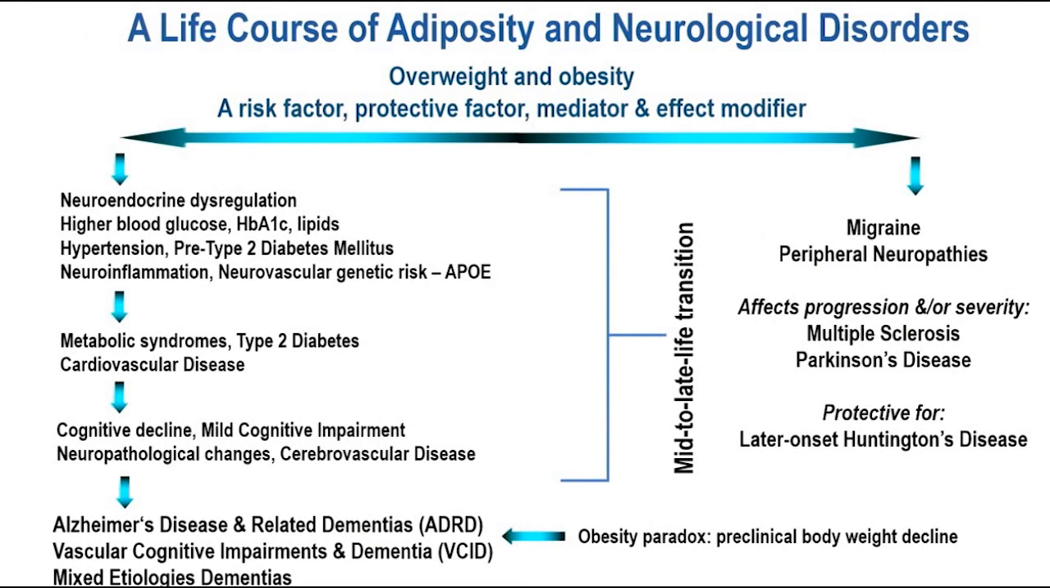So in summary, I would also like to mention that overweight and obesity are not only associated with risk for later onset cognitive disorders, but are also associated with other neurological outcomes. Obesity has been shown to be a risk factor for migraine and for peripheral neuropathies. It affects the progression and/or severity of multiple sclerosis and Parkinson's disease. And it has been shown to be protective for late onset Huntington's disease, a disease that's characterized by body weight loss.